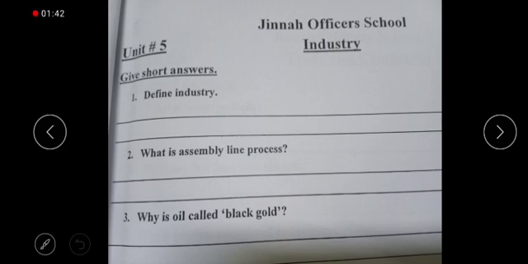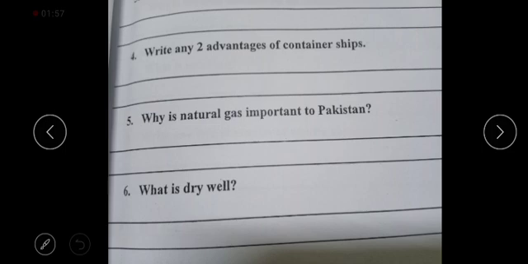The answer of this question will be on page number 49, oil and its byproducts, the first paragraph: why do we call oil the black gold? Then come to the fourth question: write any two advantages of container ship. You also did this in your comprehension part, container ship के कोई से भी आपने दो advantages short form में लिख देने हैं. Then the fifth question: why is natural gas important to Pakistan?